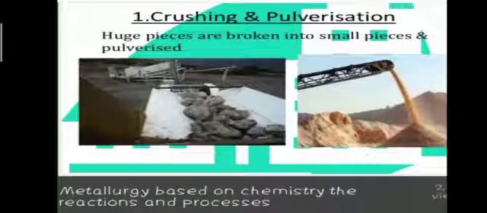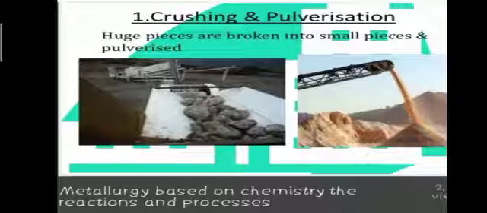The basic metallurgical processes are crushing and pulverization. In crushing and pulverization, the huge lumps of ores are broken into small pieces with the help of crushers or grinders. These pieces are then reduced to fine powder. First, they have the huge lumps, then they are broken down into small pieces with the help of crushers or grinders.